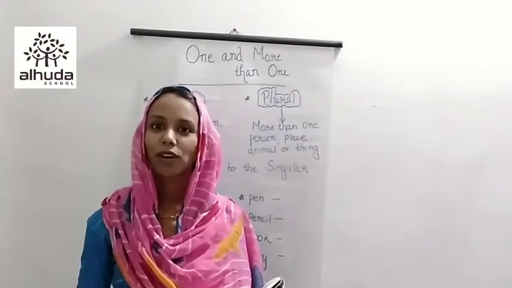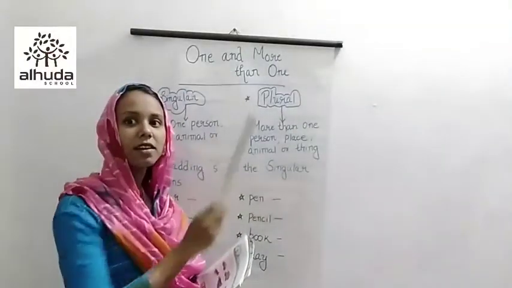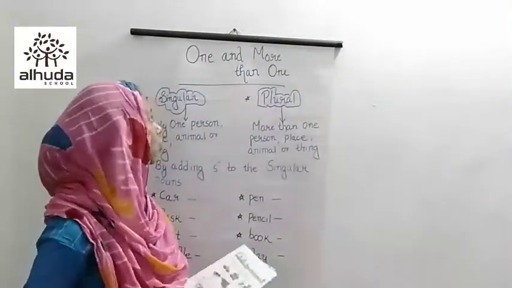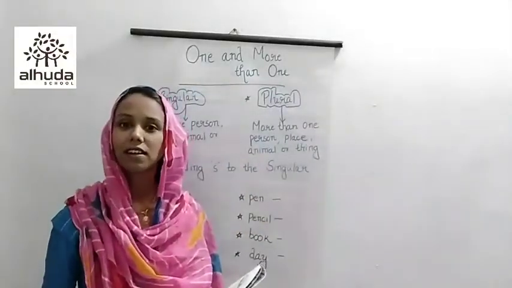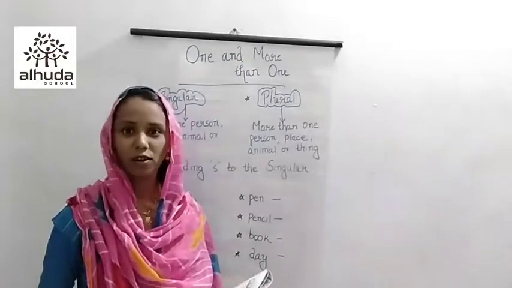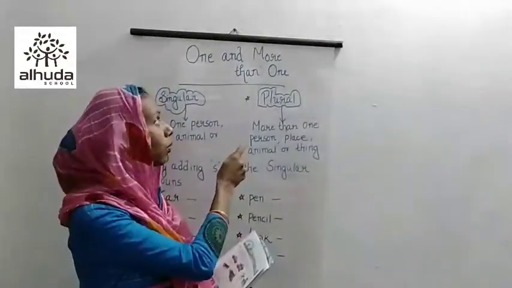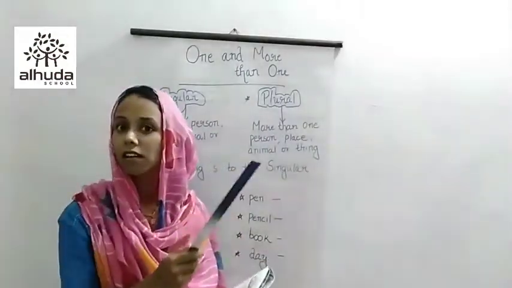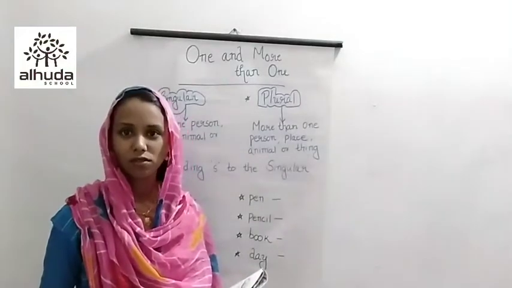As you all know, what is the title, children? One and more than one. This one and more than one, in other words, we can say that it is singular nouns and plural nouns. So what do we say, children? One and more than one. We can say singular nouns and plural nouns.